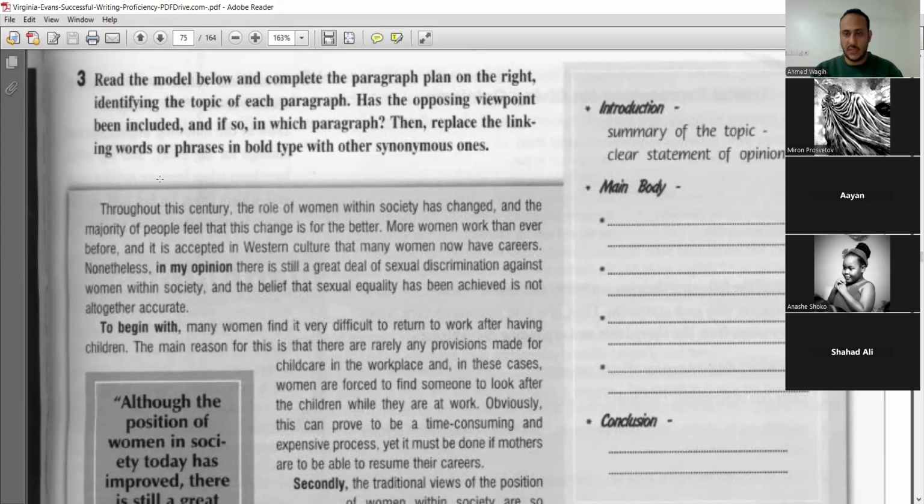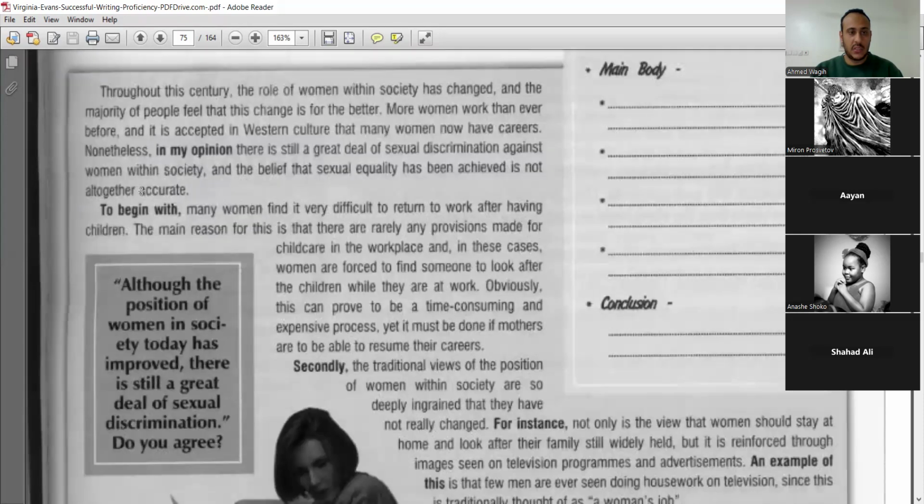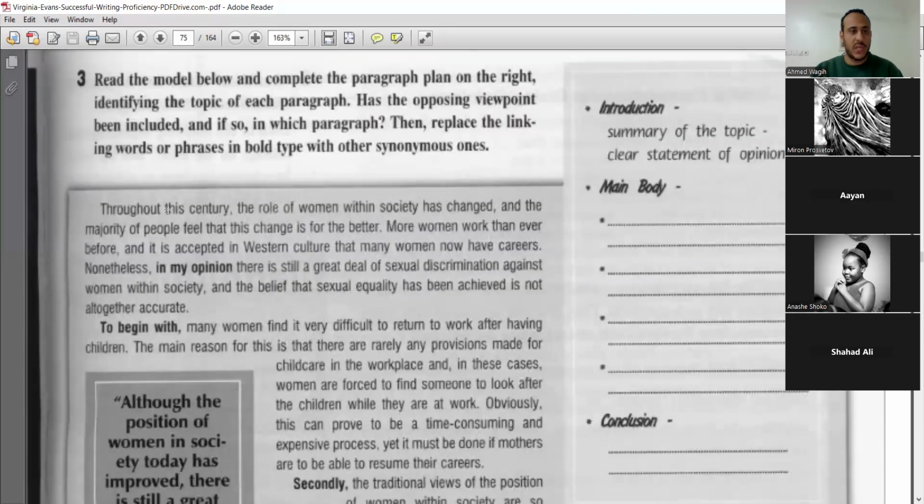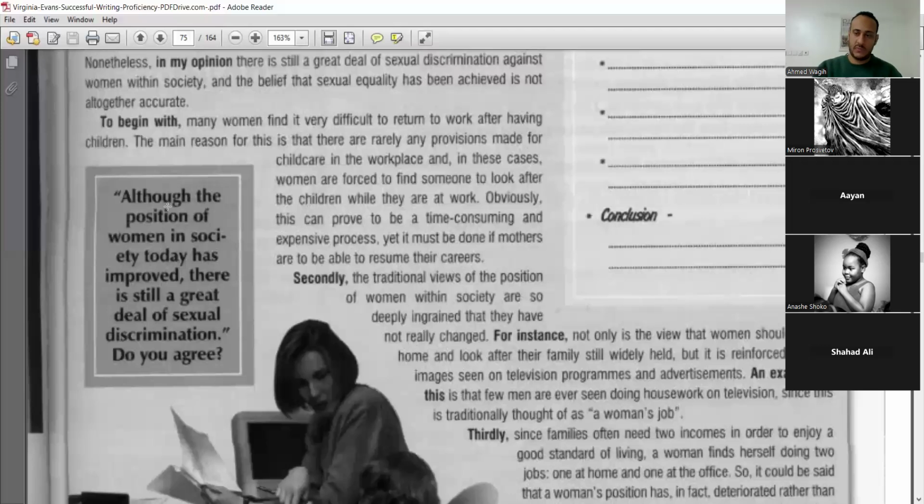Then we will go on to the new part, which is the linking words and phrases. So let's read the question itself. Hello, everyone, those who joined late. We're talking about opinion essays, and how to write opinion essays.